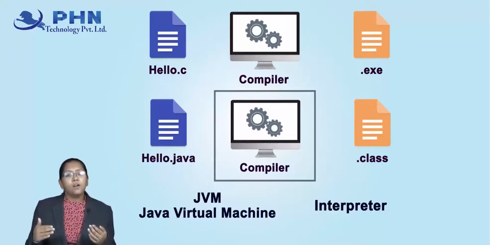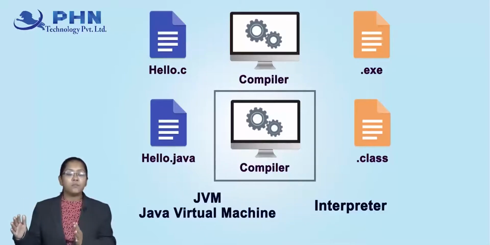Now this was your JVM. Every operating system has its own virtual machine, that is Java Virtual Machine, where we can compile the Java code, right? And this JVM is an interpreter which gives us the result as .class file, and this .class file is nothing but your bytecode, right?